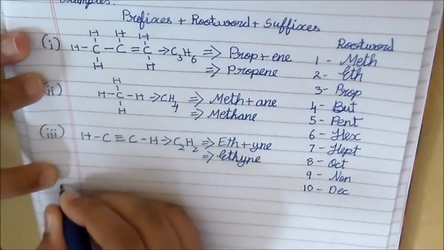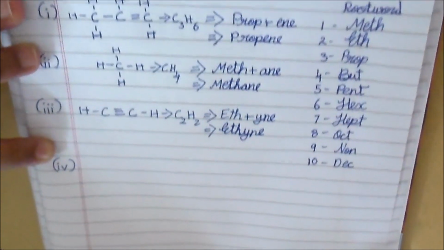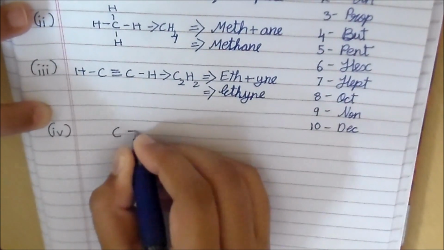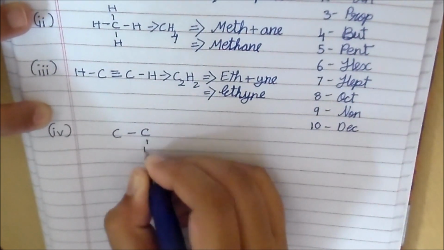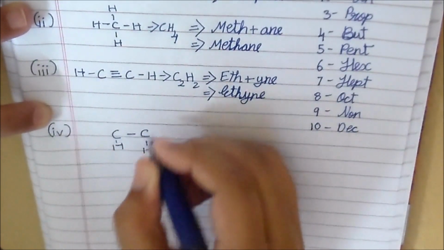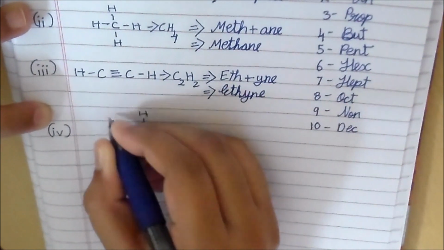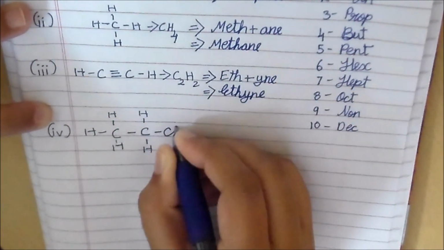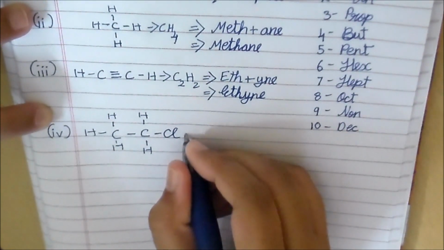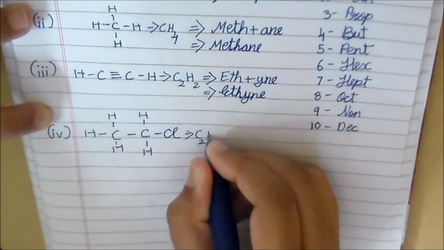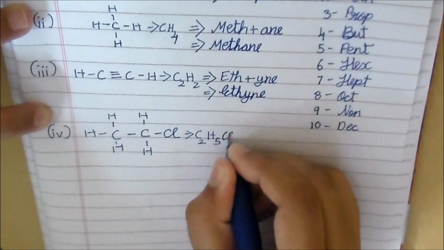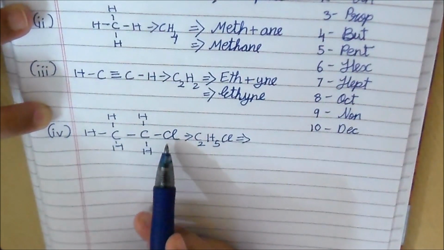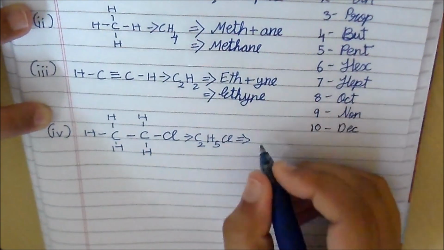Let's see the fourth example. Let's take C, single bond C, single bond H, single bond H, single bond H, single bond H, single bond H, and a single bond Cl. So this is C2H5Cl, and you can name this as: it has a chlorine atom, so the prefix will be chloro.